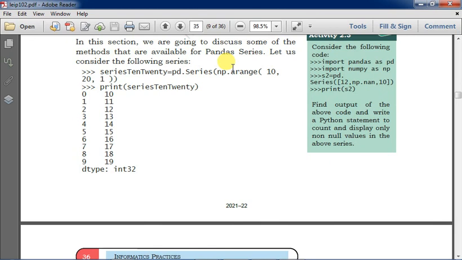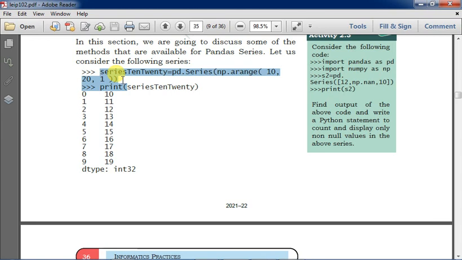Let us consider this one, pd.Series(np.arange(10, 20, 1)). What is this actually going to create? 10 to 20, and the step value is 1. Students, when the step is 1, you may not mention it, but when you are giving 2 or 3, the values will be generated in that same interval only. Let us see it by trying this one.